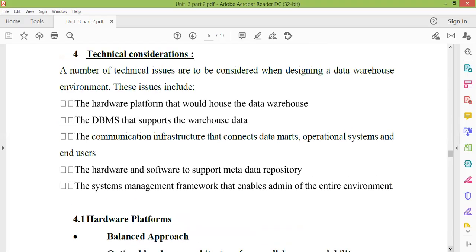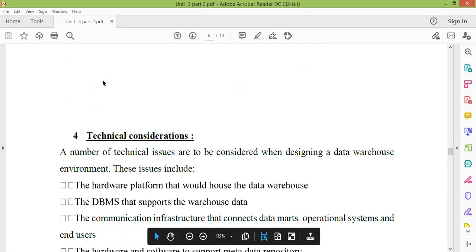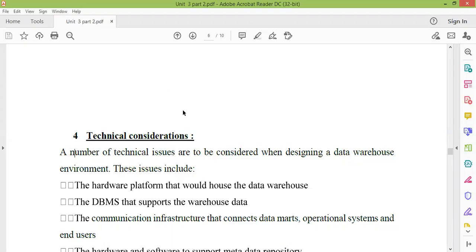The next consideration that we have is the technical consideration. So after the design, we have to look at the technical consideration. If you do a project, you write a paper in which you write hardware and software used. So that basically tells you the technical consideration information. This project will run upon this type of hardware and you need this type of software to run this project. Okay. So this is all about your technical consideration.